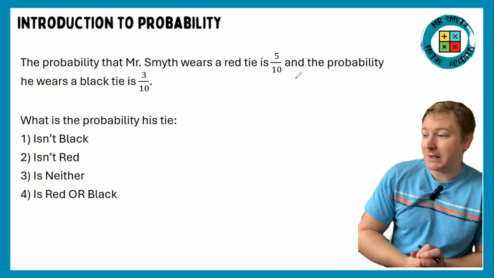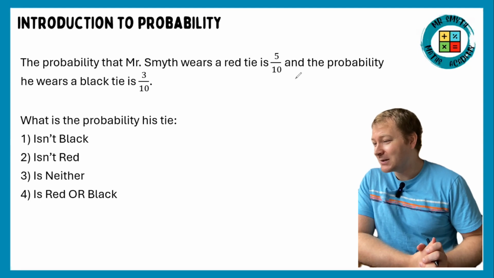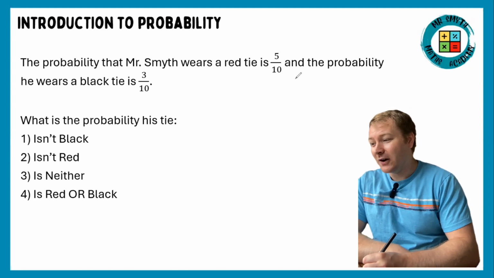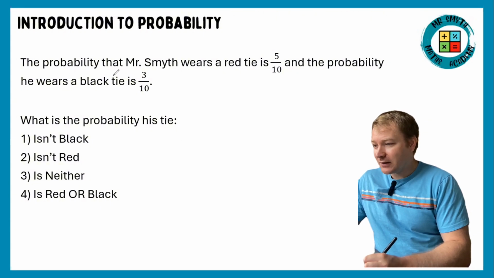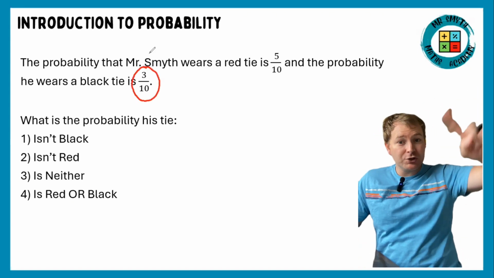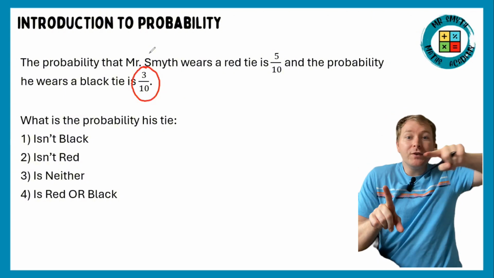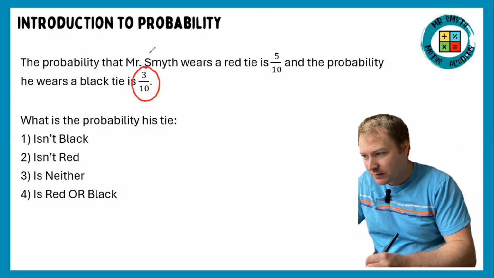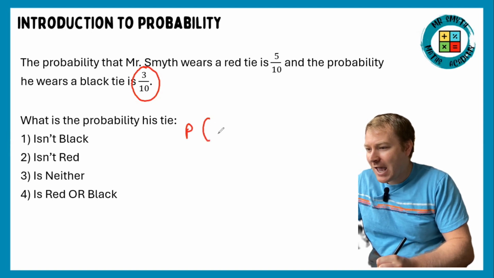And the probability that he wears a black tie is 3 out of 10. Or no tie, obviously the other times. So what is the probability that his tie isn't black? I can see the probability that the tie is black is 3/10, which means every other occasion must be not black. Does that make sense? If it's black 3 out of 10 times, it means all the other occasions must be not black. So this one's going to be 7/10. Maybe let's write down the correct notation. So I'm going to put NB for not black, and that's going to be 7/10.